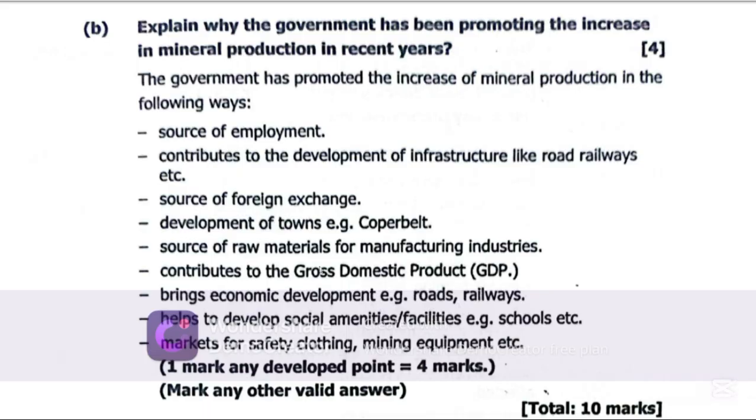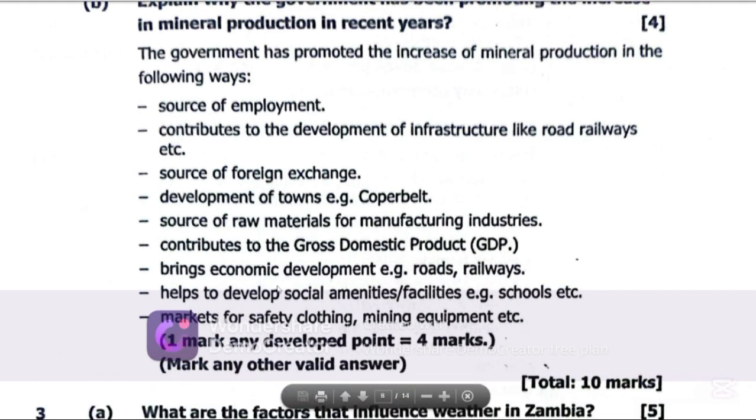It also contributes to the gross domestic product. When we say gross domestic product, we simply mean the total income generated from goods and services within the country. It also brings economic development, e.g. roads, railways. It also helps to develop social amenities and facilities such as schools, health centers, and other recreational facilities. It also provides markets for safety clothing and mining equipment. So those companies that supply safety clothing and mining equipment happen to be the market.